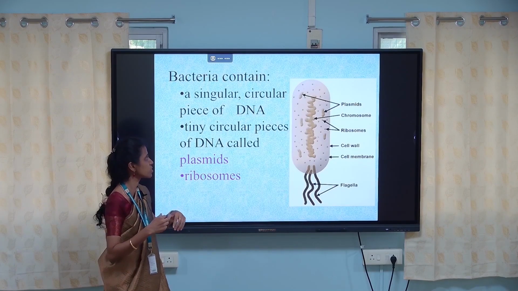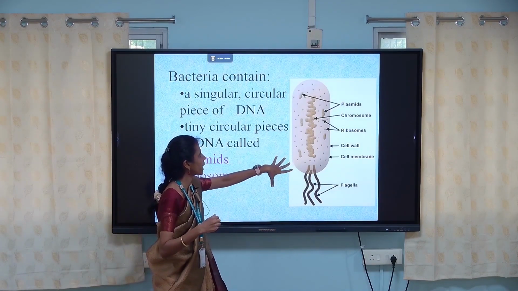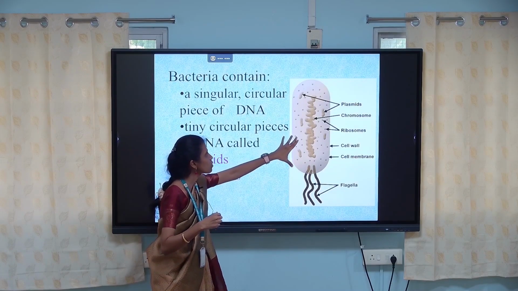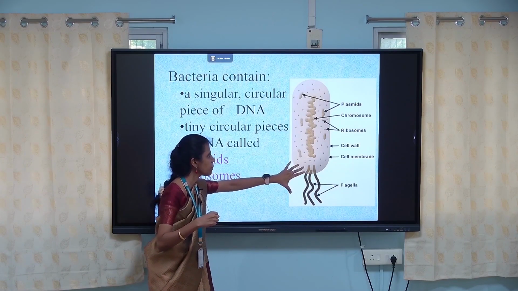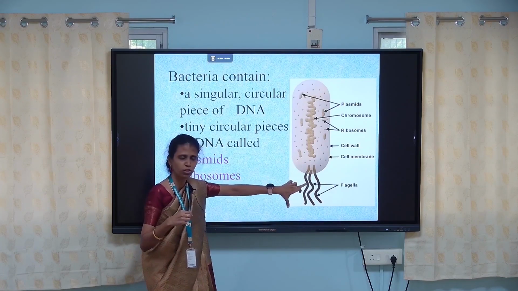It has ribosomes. So this is the structure of bacteria. It has the chromosomes and ribosomes. It has some plasmids. It has a cell wall and the cell membrane, and it has a flagella for locomotion.